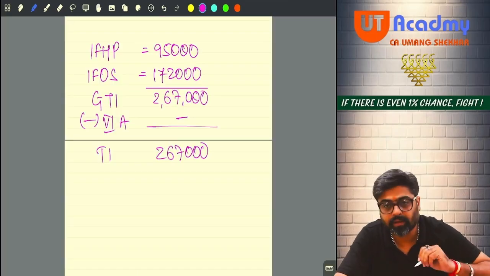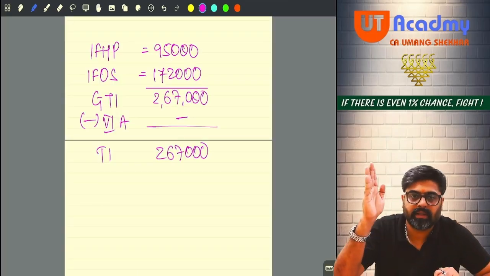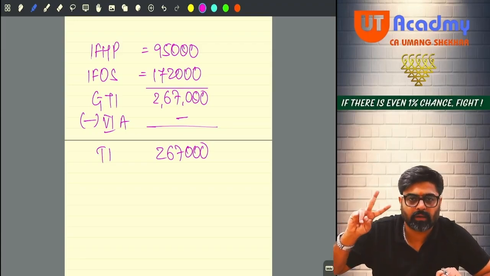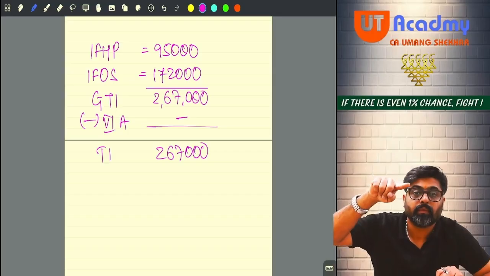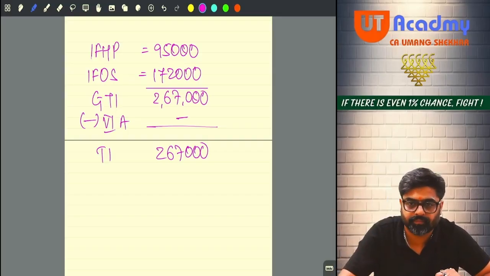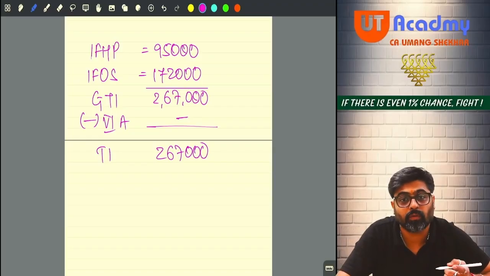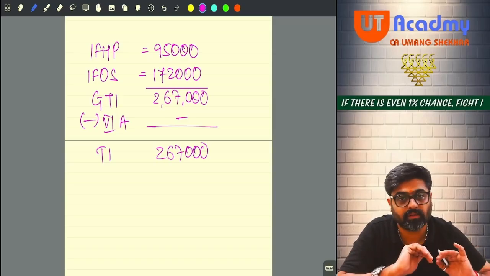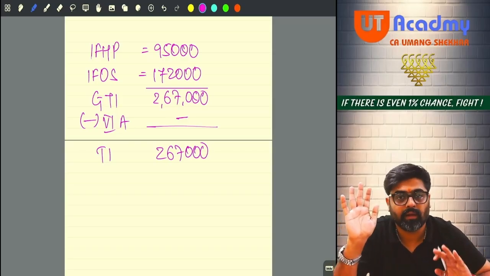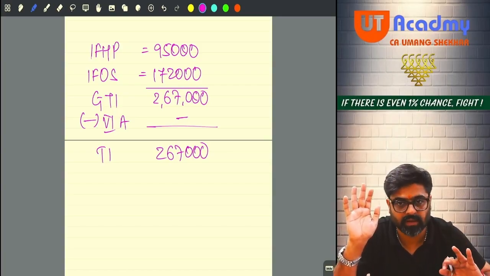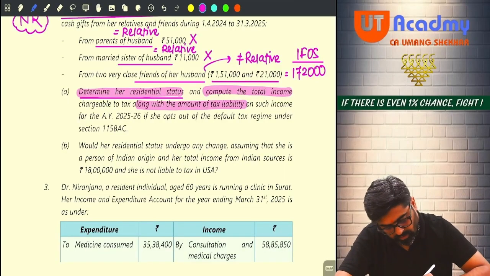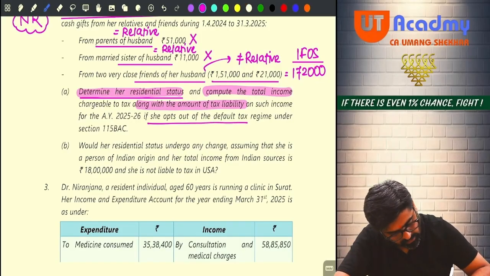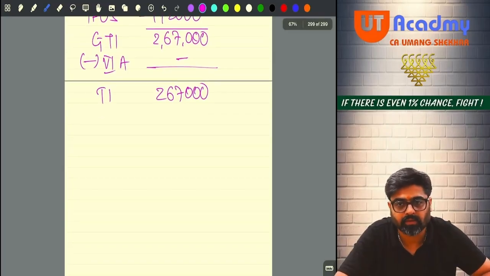Wait, have you calculated the total income also? Determine the residential status, non-resident, 2 marks. Determine the total income, 2,67,000, 2 marks. Then they are telling you to calculate the tax liability also. If you are shifting out of the default tax regime, then apply normal rates. And if you are not shifting out, then apply 115BAC rates. Yes or no? So tell me, she opts out of the default tax regime, meaning she is not following 115BAC. And if she is not following 115BAC, I will have to apply the normal tax rates.